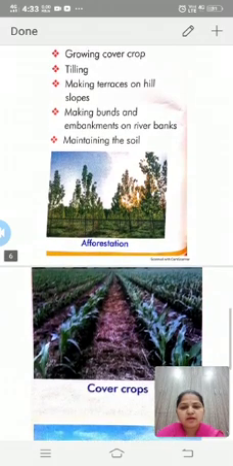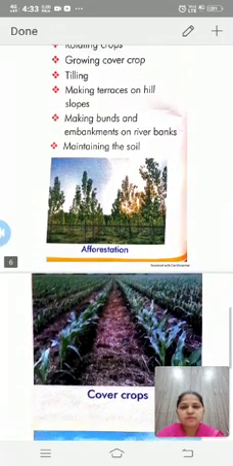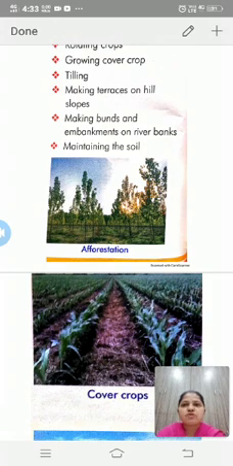The first is afforestation, or planting trees. Planting trees is one of the most common methods of soil conservation. As the trees mature, they grow deep roots which stabilize soil and help prevent soil erosion.